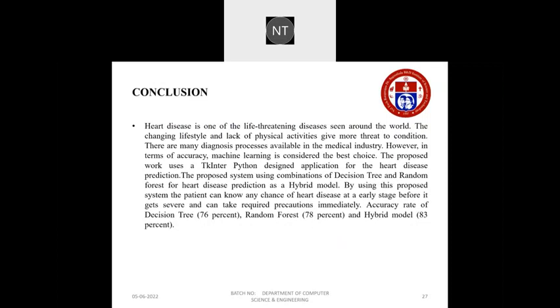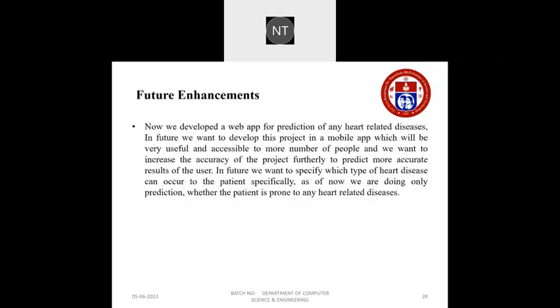The proposed work uses a Tkinter Python-designed application for heart disease prediction. By using the proposed system, the patient can know any chance of heart disease at an early stage before it gets severe and can take required precautions immediately. And the accuracy rate of decision tree is 76%, random forest 78%, and hybrid model 83%.